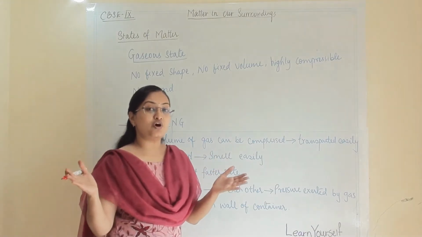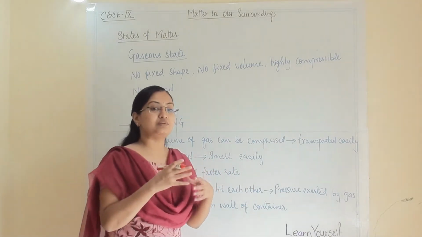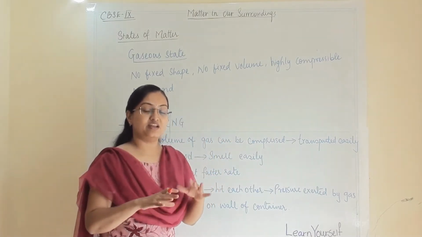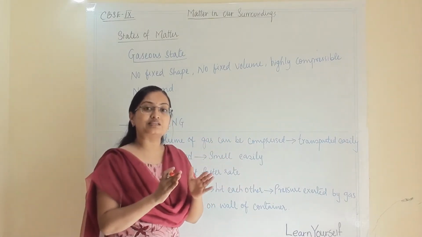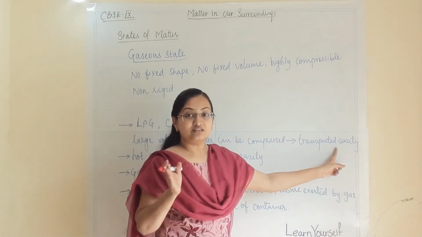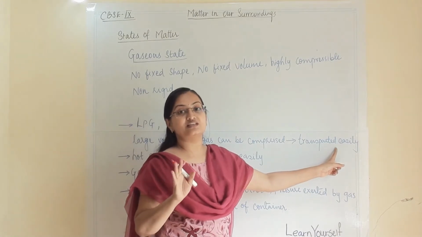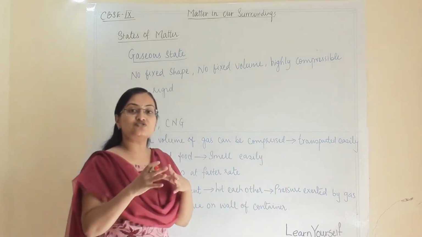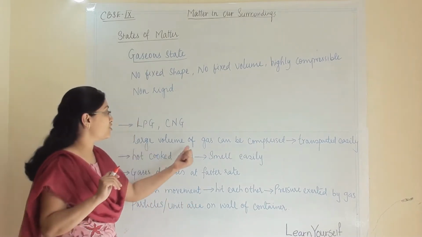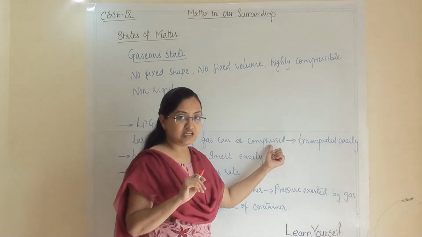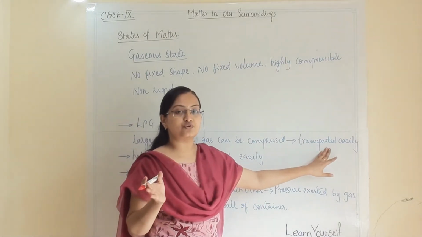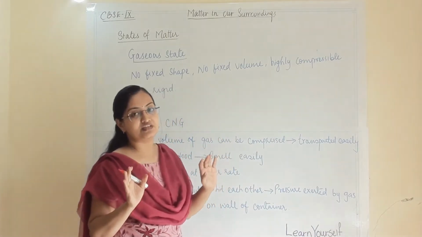By use of their high compressibility we apply pressure and make the high volume of gas minimal, so that transportation of those gases in a cylinder is very easy, because a large volume can fit into a small cylinder.